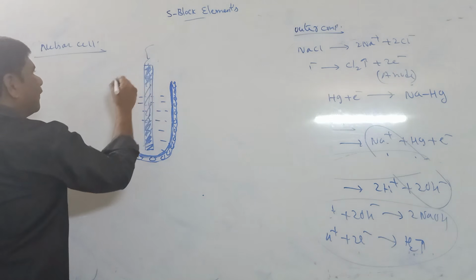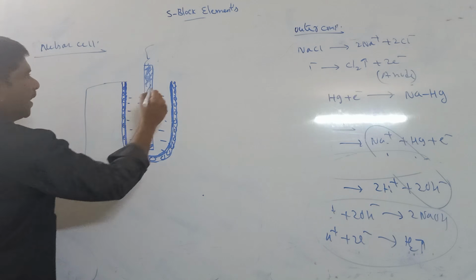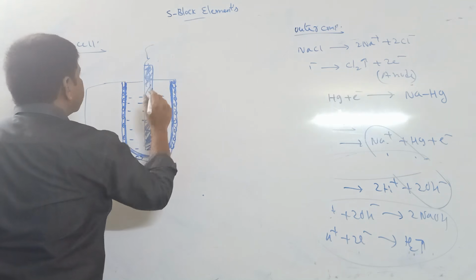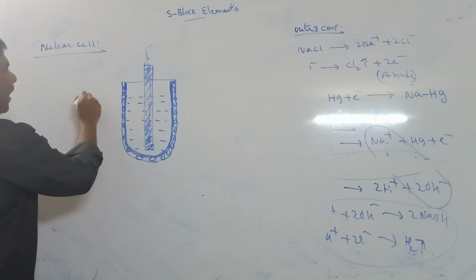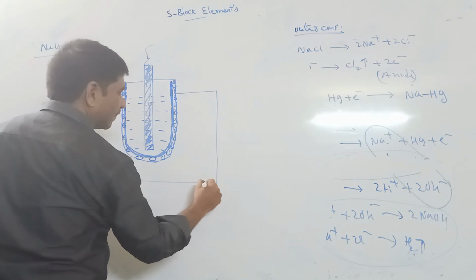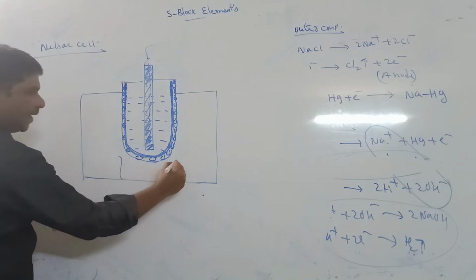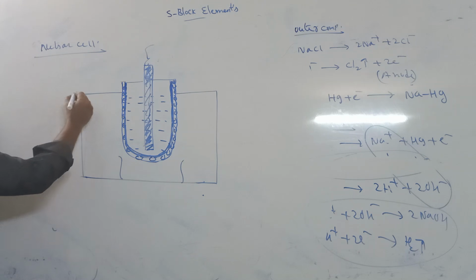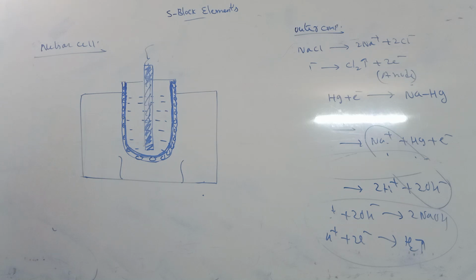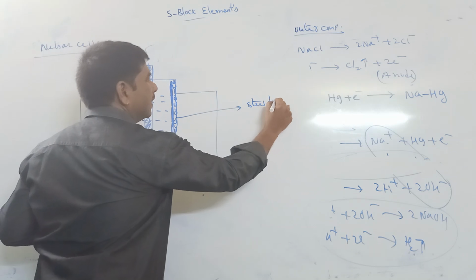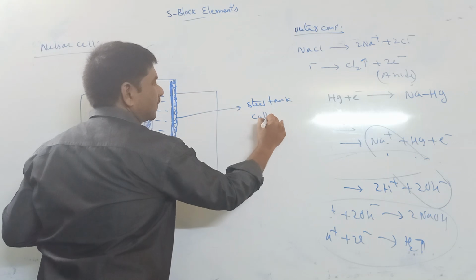We put the graphite rod. This is taken into another iron tank. So this is the Nelson cell. In the Nelson cell also, NaOH solution is prepared. In this process, this is a U-shaped steel tank. The steel tank acts as cathode.